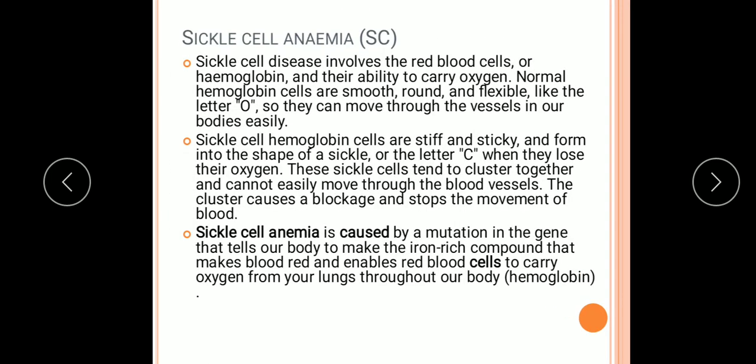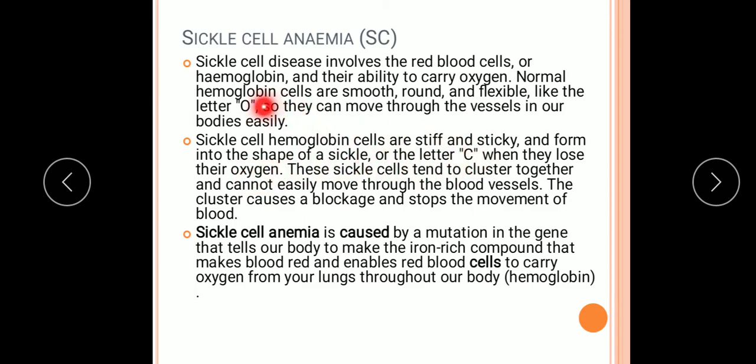Now we will come to the next problem, sickle cell anemia. Sickle cell disease involves the red blood cells or hemoglobin and the ability to carry oxygen. The normal hemoglobin cells are smooth, round and flexible like the letter O, so they can move through the vessels in our body easily. What happens here in sickle cell anemia is that sickle cell hemoglobin cells are stiff and sticky and form into the shape of a sickle or the letter C.